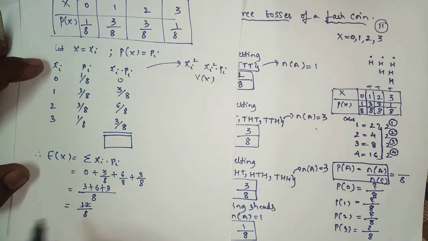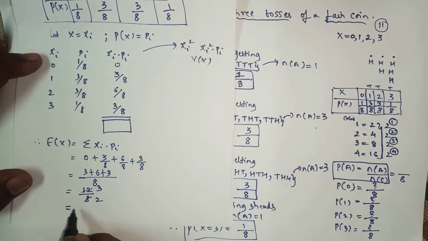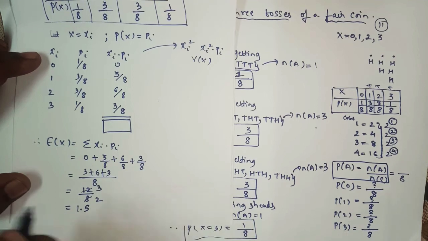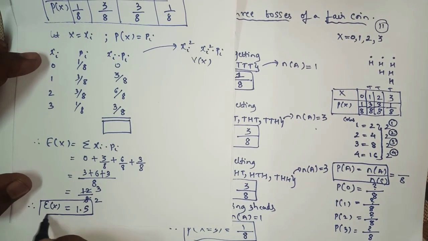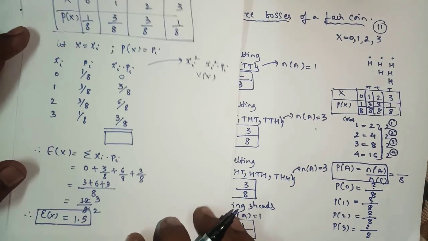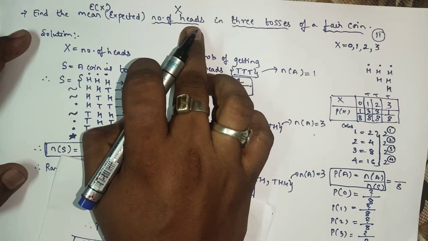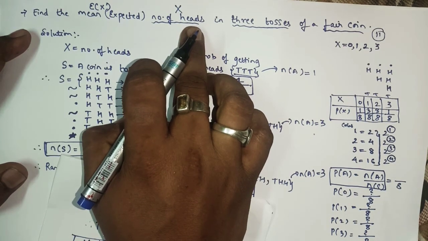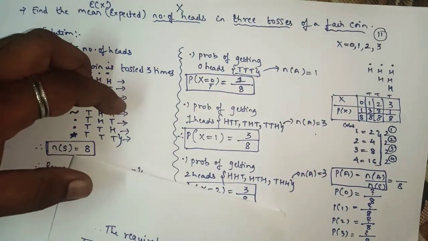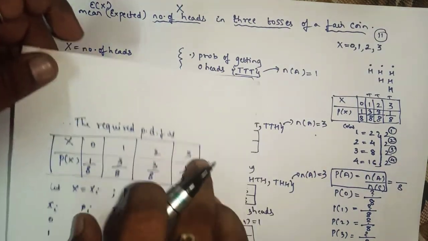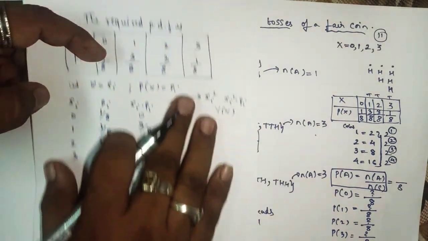We can reduce this number: 4 3s are 12, 4 2s are 8, so 3 upon 2, which is 1.5. So here we got the expected value, that means the mean, as 1.5 for the number of heads in 3 tosses of a fair coin. Remember this: whenever 3 coins are tossed, the mean value is 1.5.